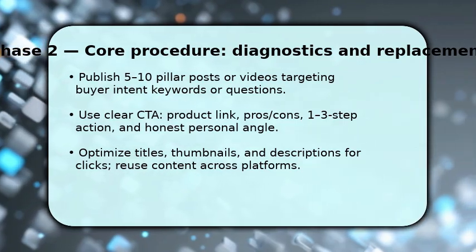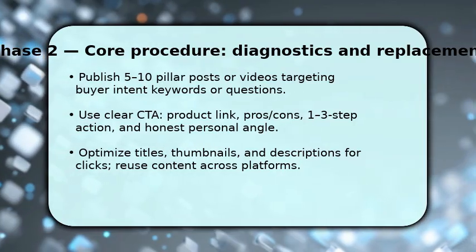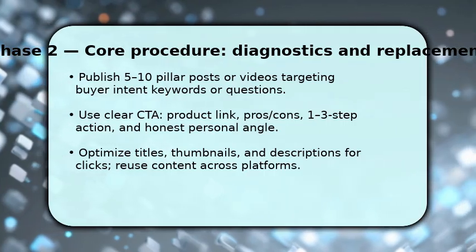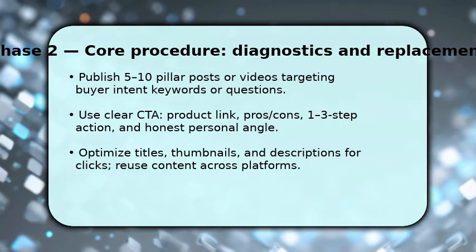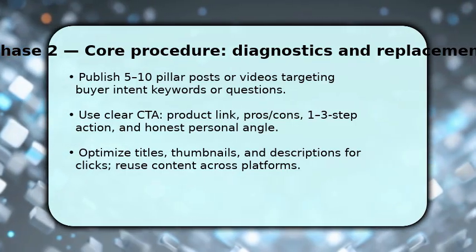Once done, optimize titles, thumbnails, and descriptions for clarity and curiosity so people click. Make sections that directly address objections and include your affiliate link in at least 2 prominent spots. Repurpose posts into short clips, tweets, and images.